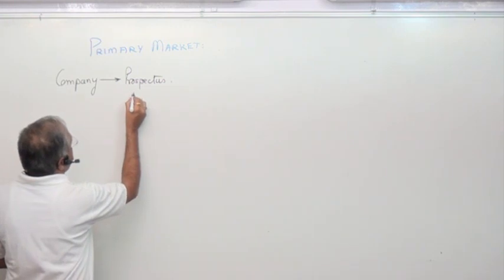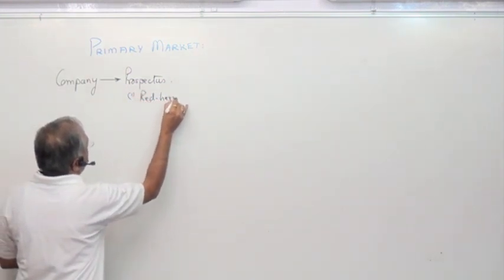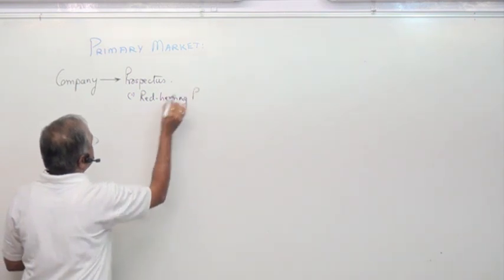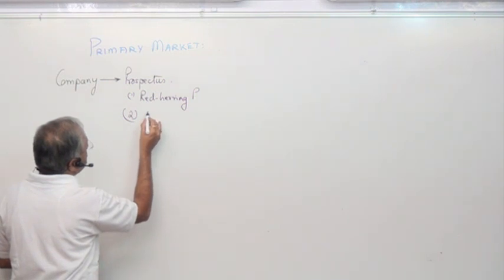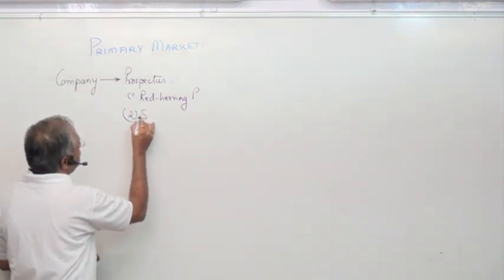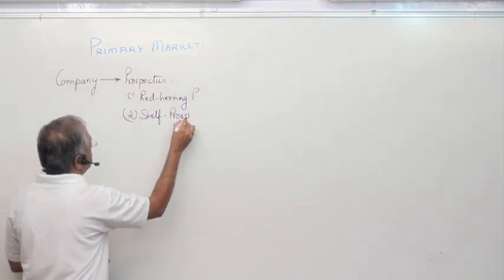And into this, the types we have done: red herring prospectus, am I right? Red herring prospectus you have got. Second one you have got, pardon? Shelf prospectus.